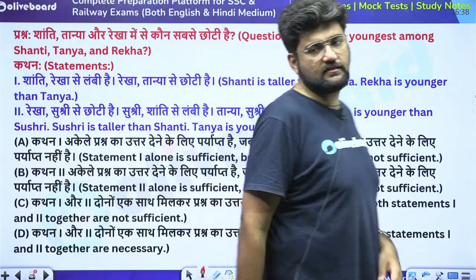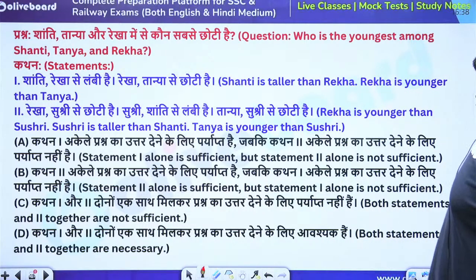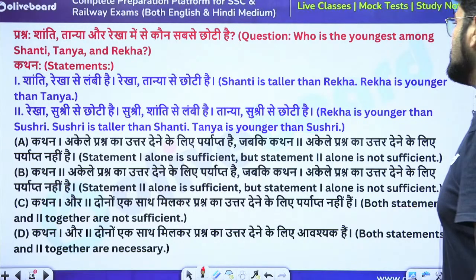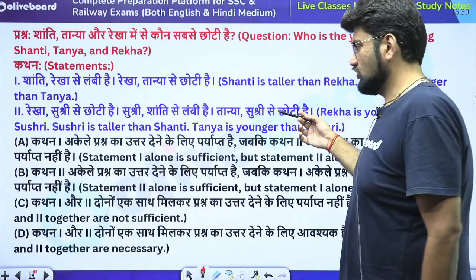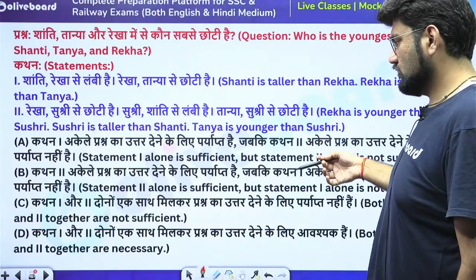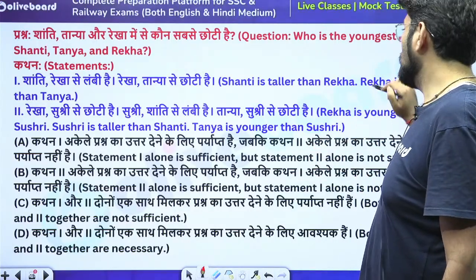Who is the youngest among Shanti, Tanya and Rekha? Now, this is a very interesting question. Okay, look at this. Shanti is taller than Rekha. First, you read the options. Option says statement 1 alone, 2 alone, both, both and none. Okay, fine.